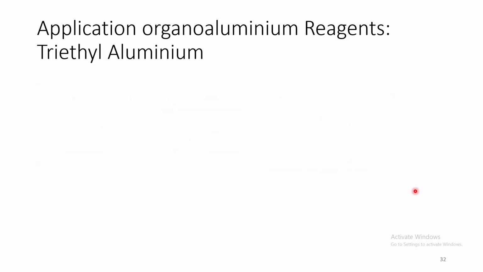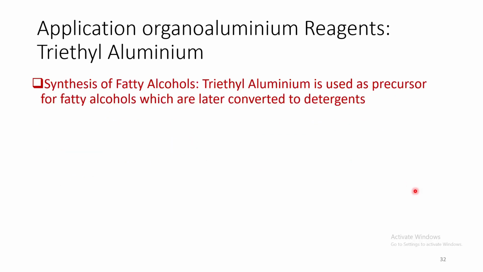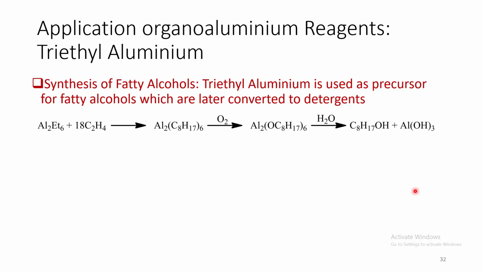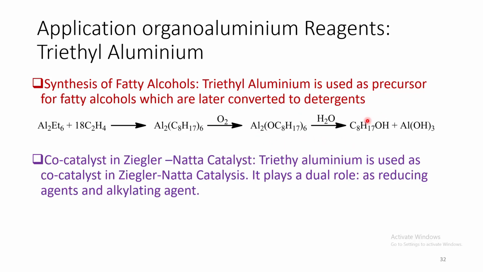Now we come to triethyl aluminium. Triethyl aluminium is used as precursor for fatty alcohols, which are later converted to detergents. By this particular method, first this ethylene gets oligomerized, then this particular reagent is oxidized by oxygen, then the hydrolysis of this particular complex leads to formation of fatty alcohols.